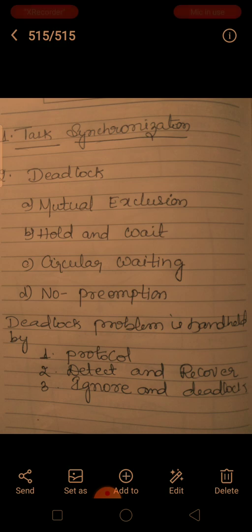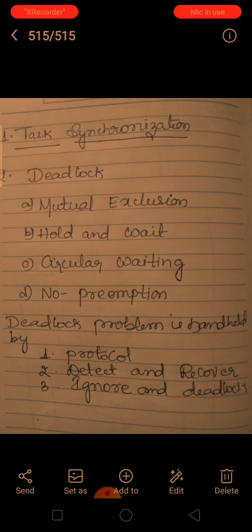These are the 4 conditions under which deadlock occurs. Let me explain them one by one in a simple way with respect to embedded systems.